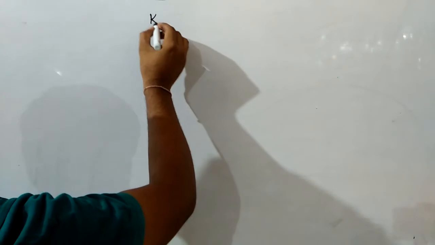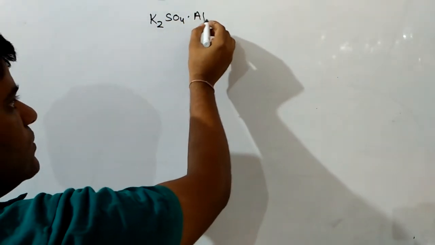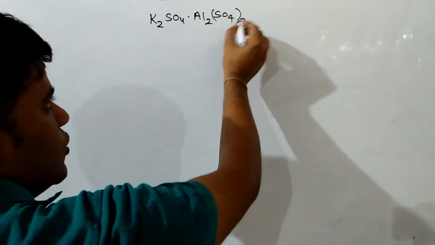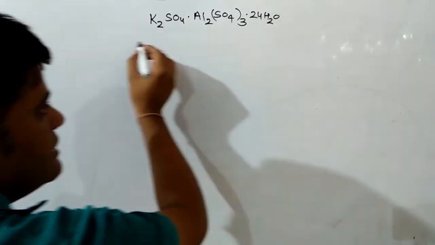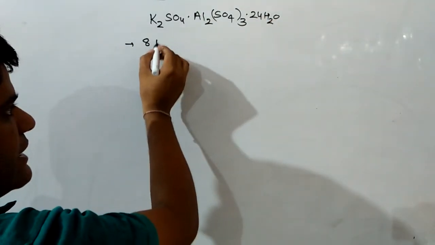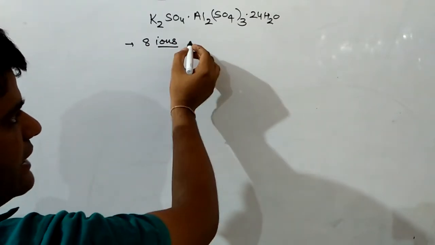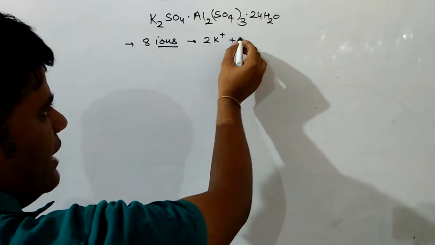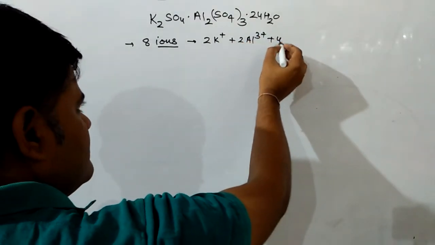The formula for that will be K2SO4.Al2(SO4)3.24H2O, and it will produce 8 ions in aqueous state: 2 potassium ions, 2 aluminum ions and 4 sulfate ions.